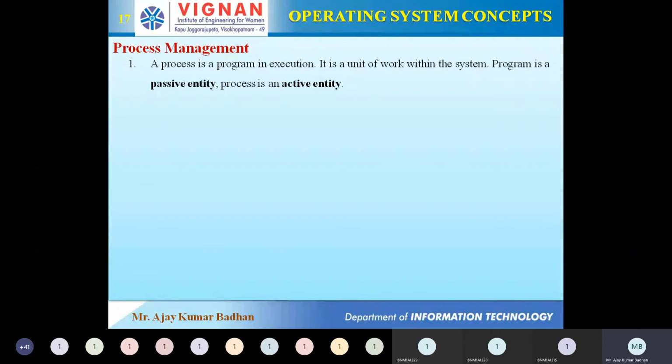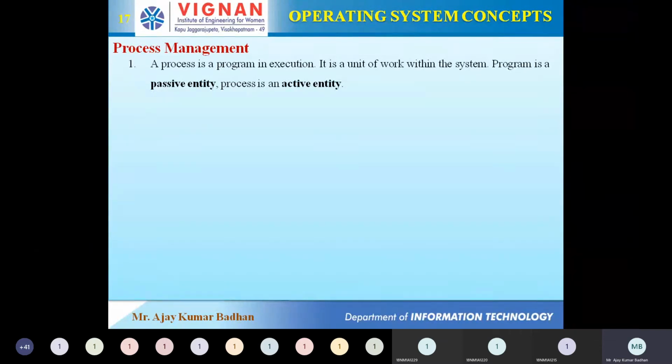Simple. In lab, you write a C program. You have written the program, but you did not compile it and did not execute it. That is a simple program, and that is what we call a passive entity. Now I ask you to execute that program. You will start compiling it first, and then the remaining process is taken care of by the CPU. That entire journey from compilation to execution of your program is what we call a process. So in simple terms, a program in execution is a process.